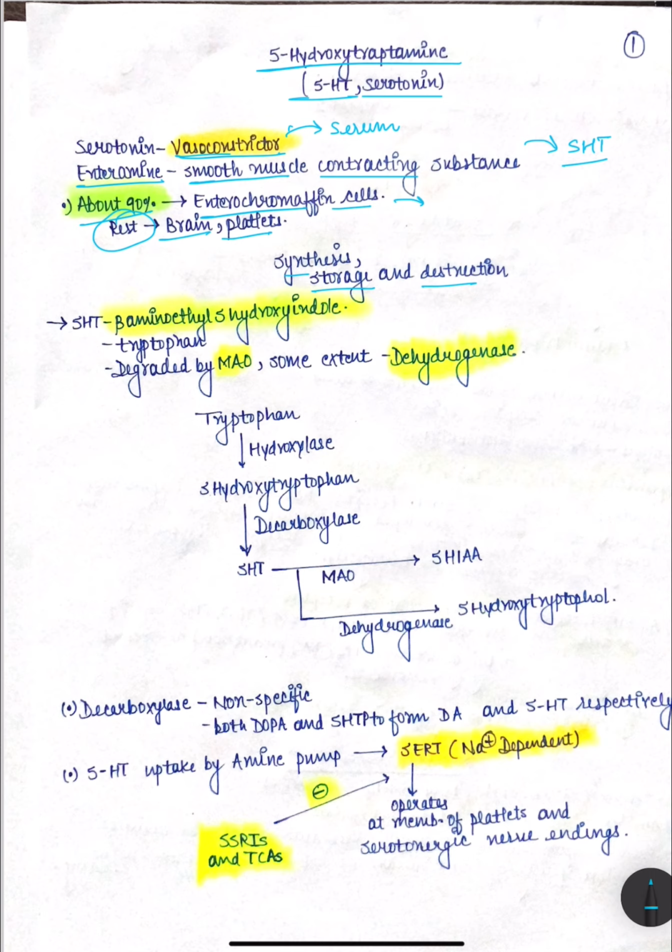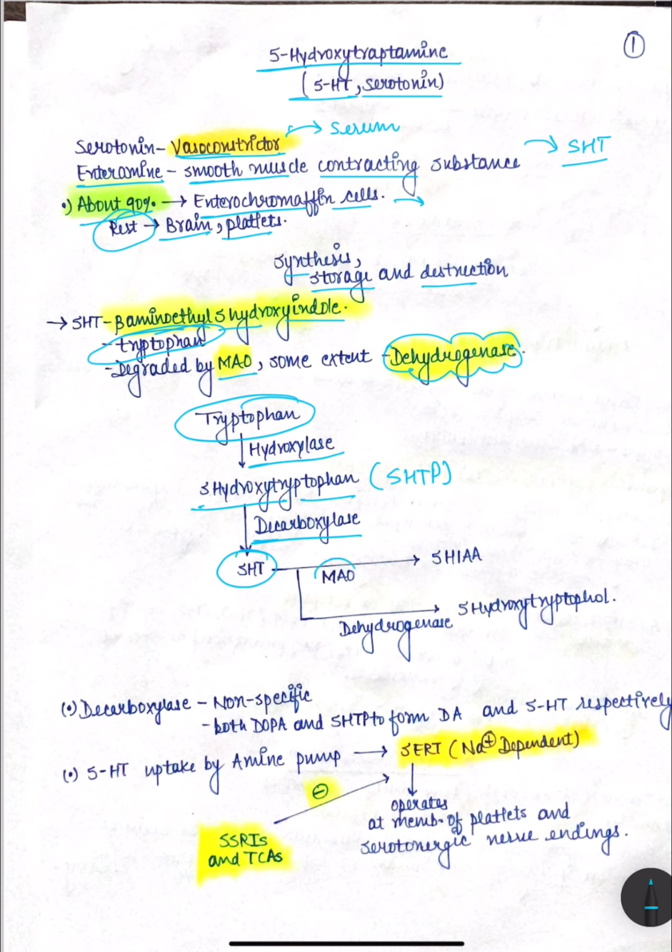So 5-HT chemically is 5-aminoethyl 5-hydroxyindole, and it is derived from the amino acid tryptophan, and it is degraded by MAO. What is MAO? It is monoamine oxidase, and to some extent it is degraded by dehydrogenase. So tryptophan will be acted upon by hydroxylase, and it will produce 5-HTP. So 5-HTP, which is 5-hydroxytryptophan, is acted on by decarboxylase, and it will produce 5-hydroxytryptamine.